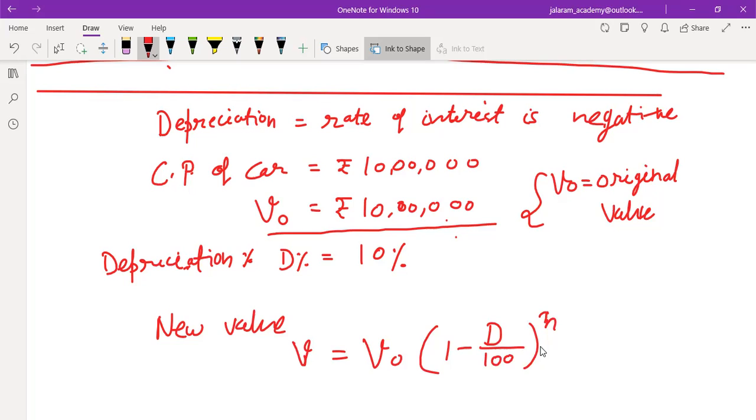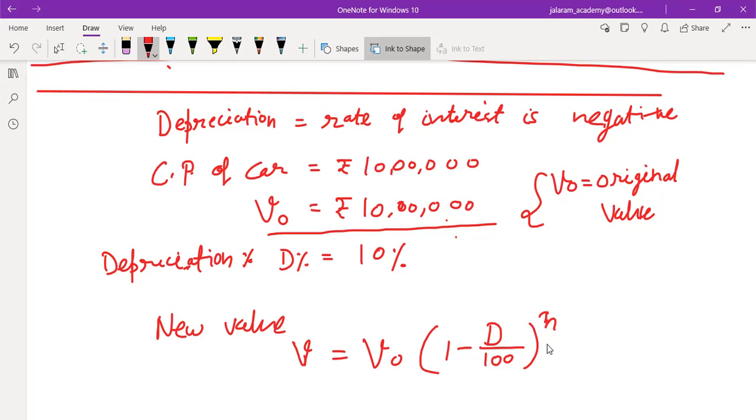Means if next year the value is 9 lakh, in the next year again it decreases by 10%. So 10% of 9 lakh is rupees 90,000 only. So the cost after 2 years becomes 9 lakh minus 90,000, that is rupees 8 lakh 10,000. It doesn't become 8 lakh. Means we are not decreasing 1 lakh each year. We are decreasing 10% of the cost at that time.